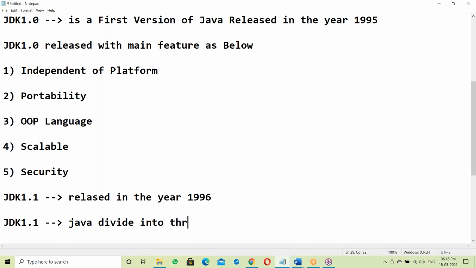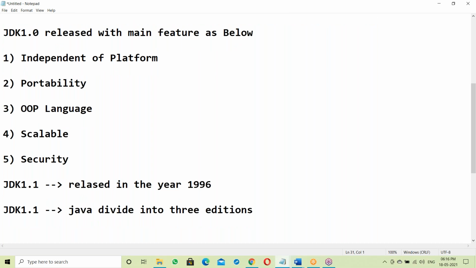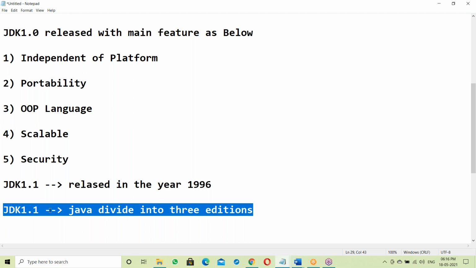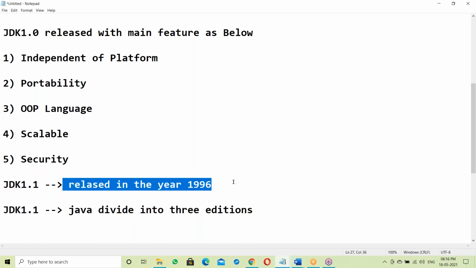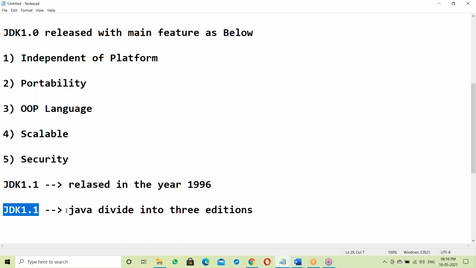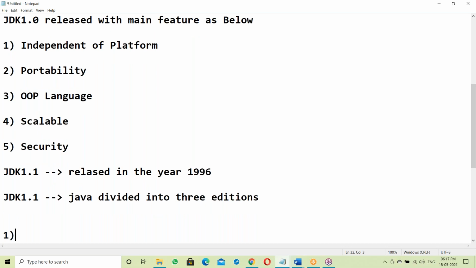Java is divided into three editions. In total there are four editions, but initially Java had three editions. So JDK 1.1 was released in the year 1996, and in this Java was divided into three editions. First one here: Java SE.